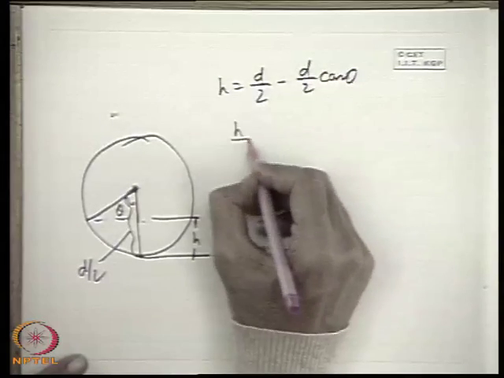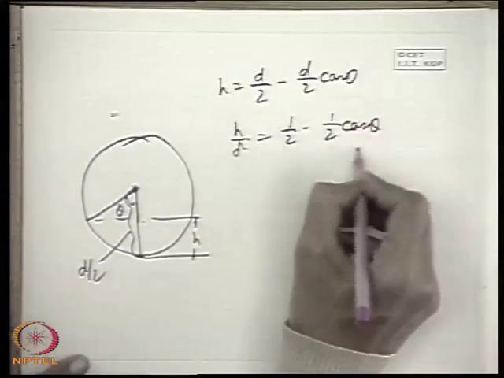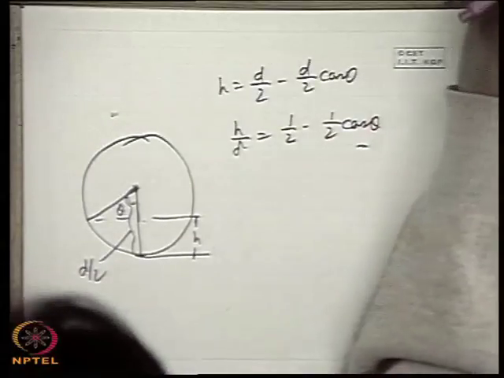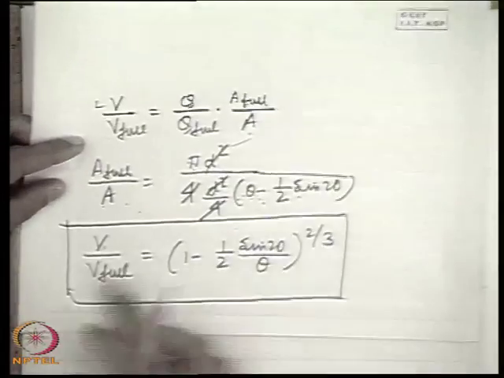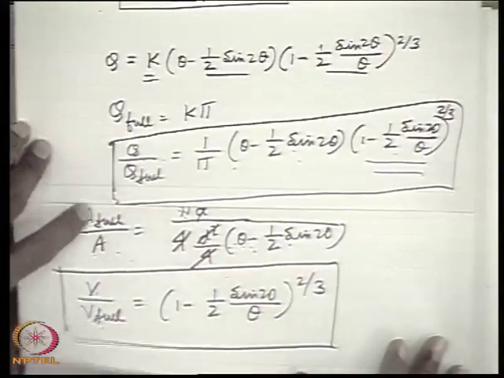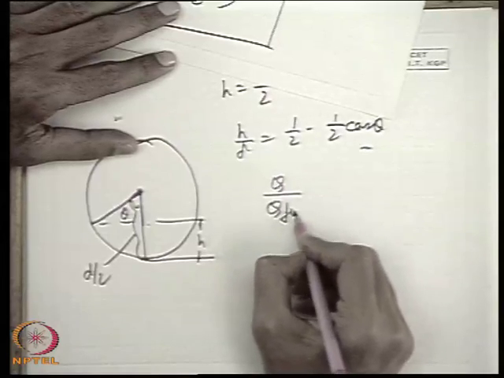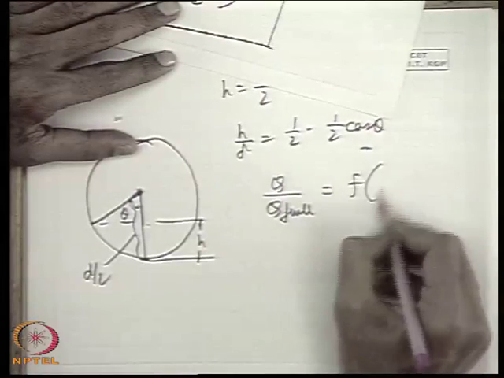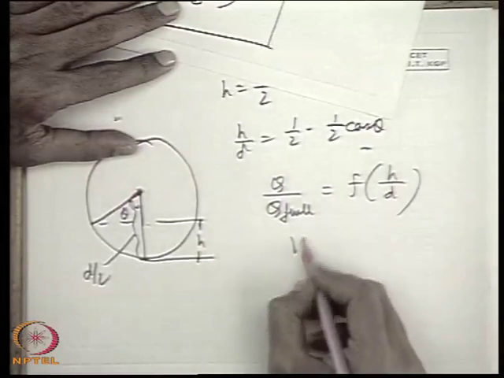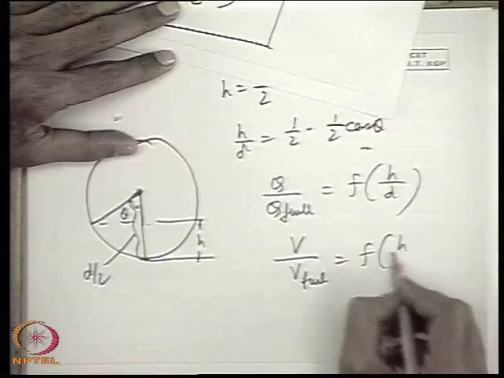That means h by d is half minus half cos theta. So taking theta as a dummy variable, we can plot V by V full and Q by Q full with h by d. That means generate Q by Q full and V by V full as a function of h by d.